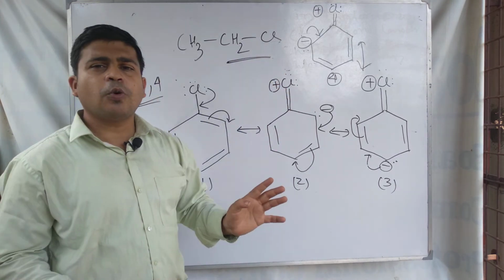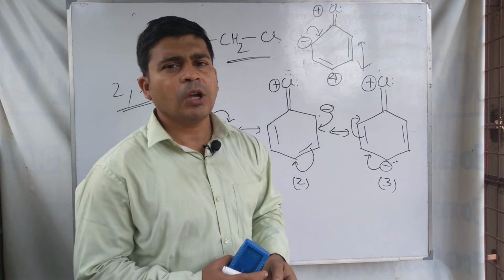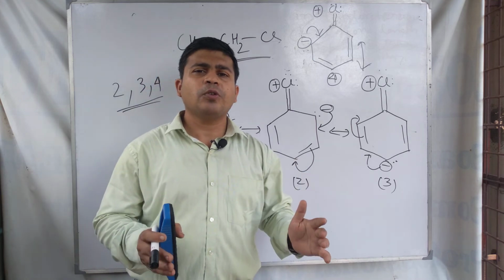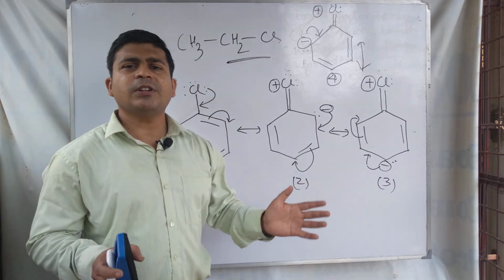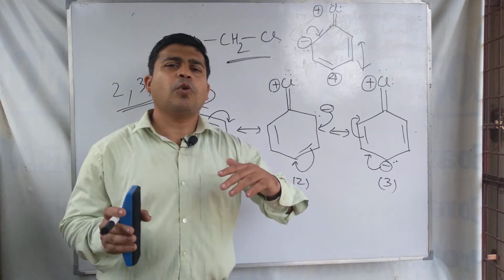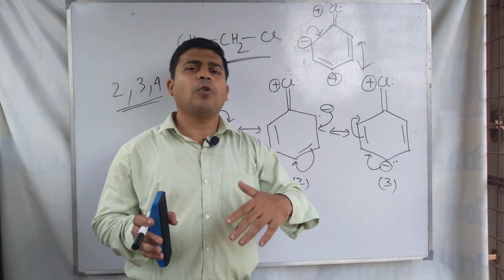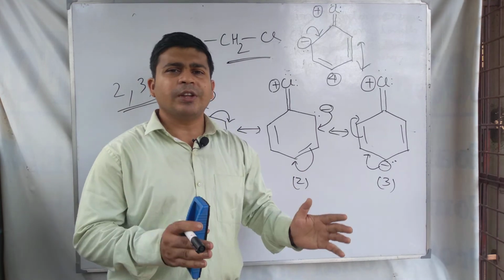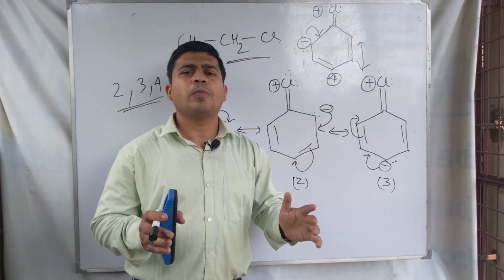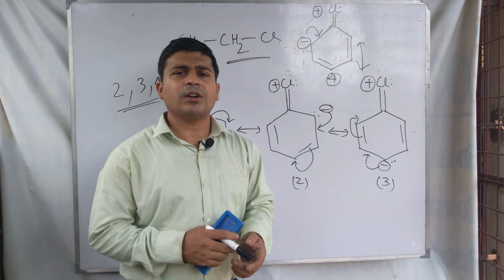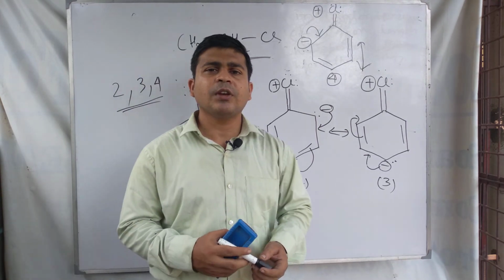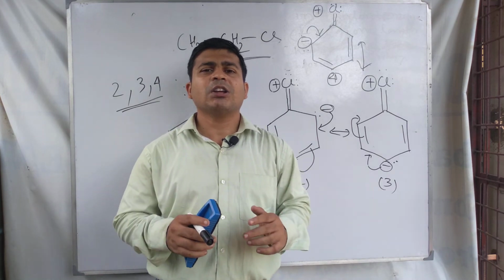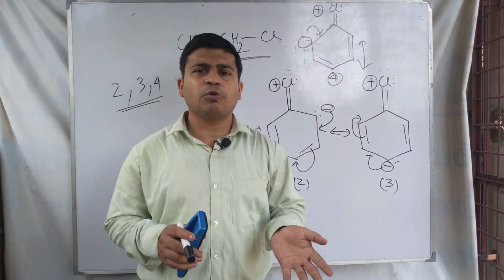So this is the total discussion about the reactivity of chlorobenzene and chloroethane and the carbon chlorine bond length: why the bond length is more in case of chloroethane and decreases in case of chlorobenzene. These two questions are very important for exams, and are frequently asked questions.